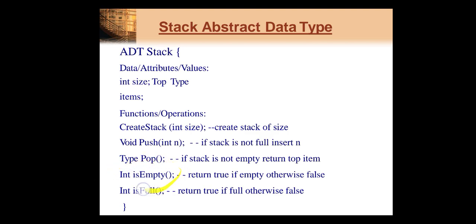Then the next function is the is empty integer function. This is a boolean function which will return either 0 or 1. That's why we are taking its return type as an integer. So it returns true if the stack is empty, otherwise it returns false. Okay, and next is integer is full. Here also it is a boolean function. So if the stack is full, it will return 1, otherwise it returns 0. So in this way you have to write the ADT for the stack.